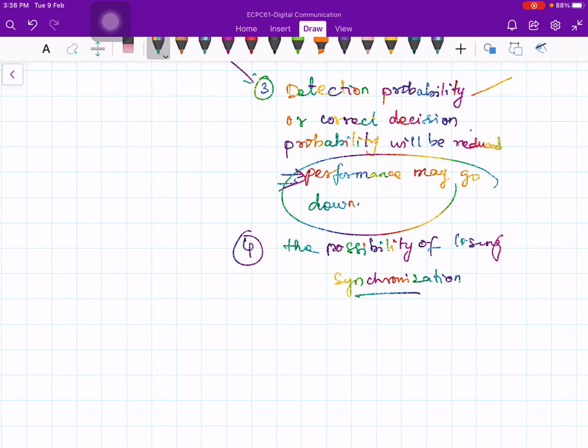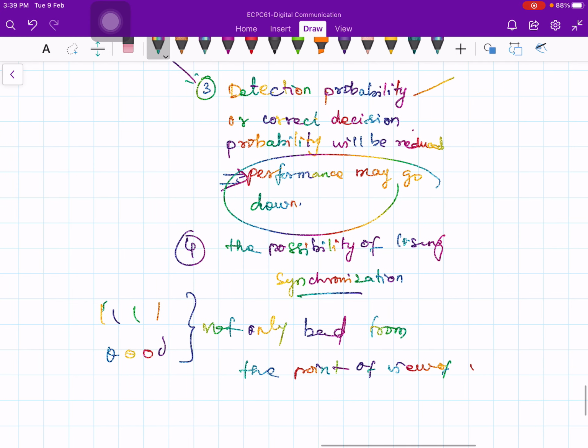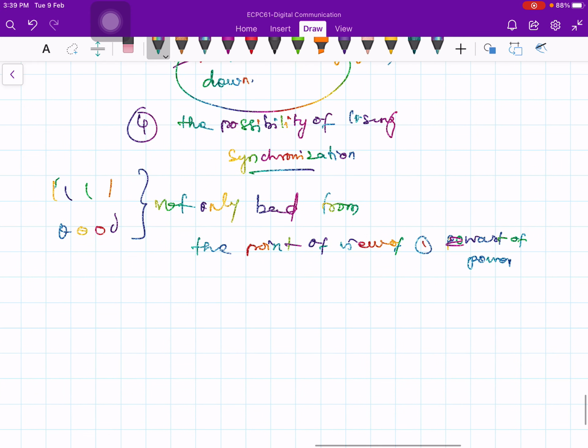The long string of ones or long string of zeros is not only bad from the point of view of, number one, waste of power, right? Number two, attenuation.